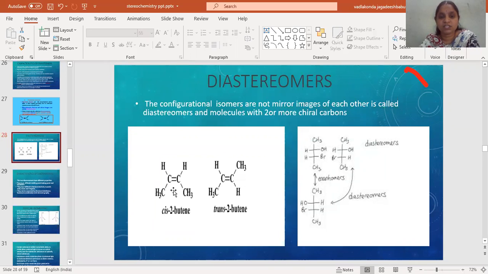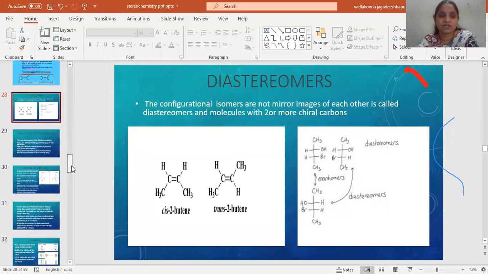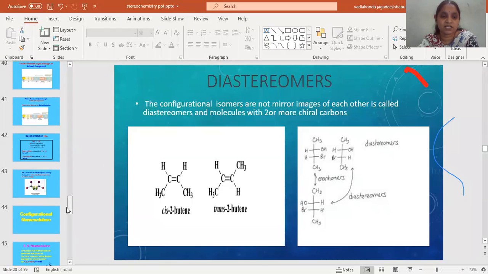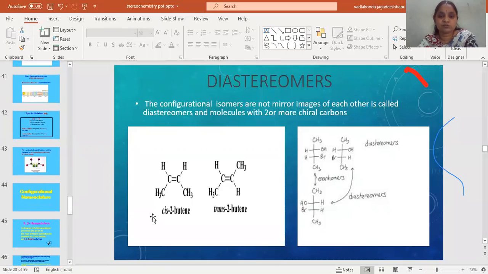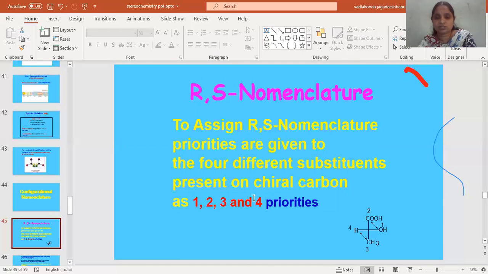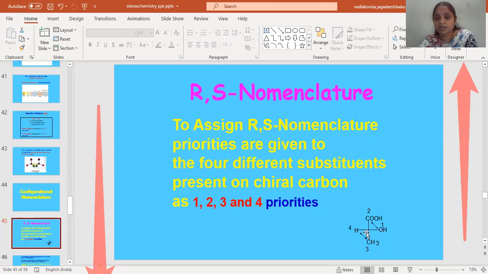If we have four different groups on the carbon atom, then while naming that carbon atom, we have to go for either RS nomenclature or EZ. EZ is for compounds which have double bonds, whereas RS is for saturated ones also. We are going to give the nomenclature for the chiral carbons.